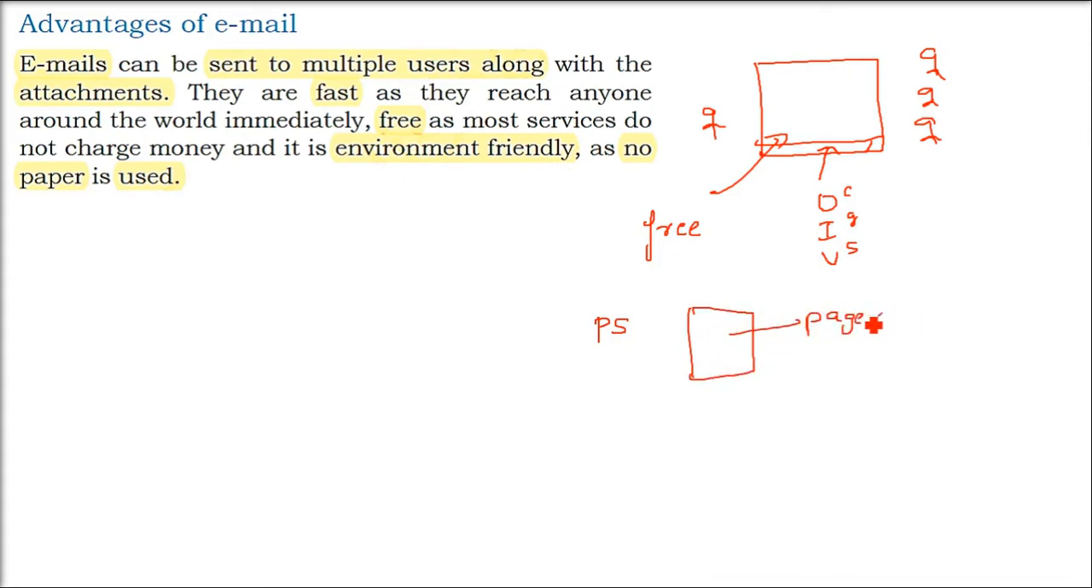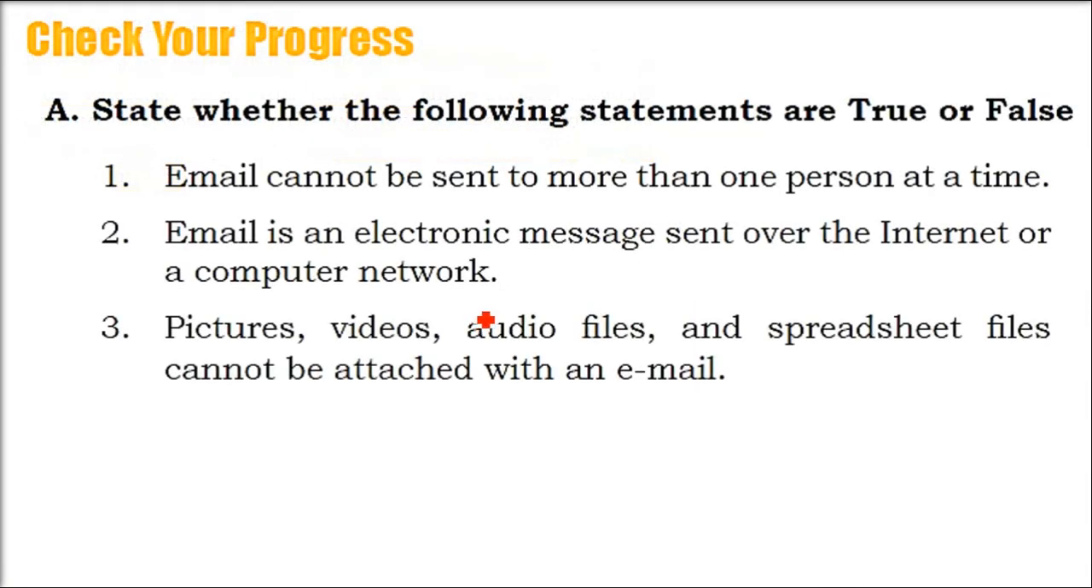Now paper. When you write a letter, you use paper. Paper or pages come from trees. You have to cut trees, then only the paper is formed, and then you write on the paper. So email will save a lot of trees. It is environment friendly, as no paper is being used. Free service, environment friendly. So let us see the question answer.